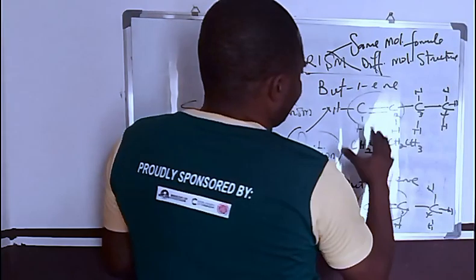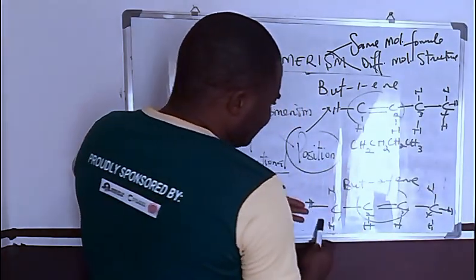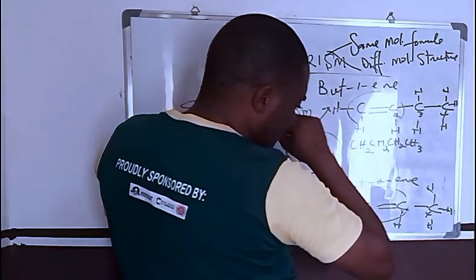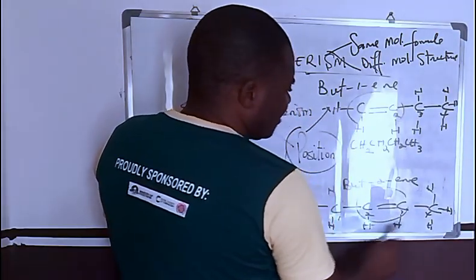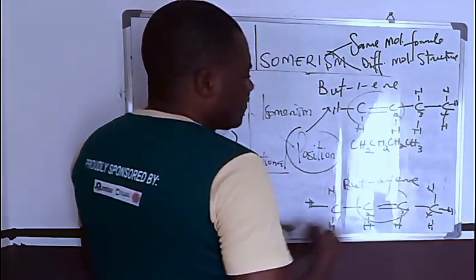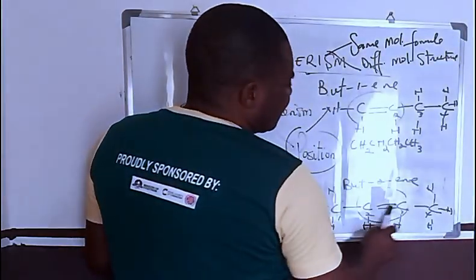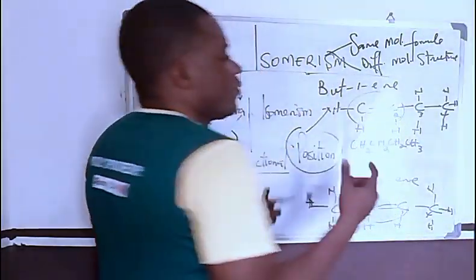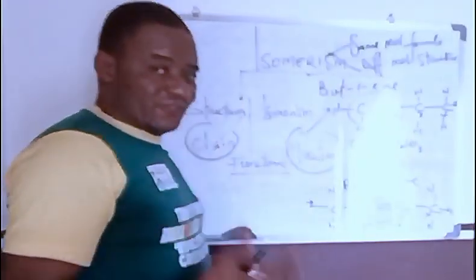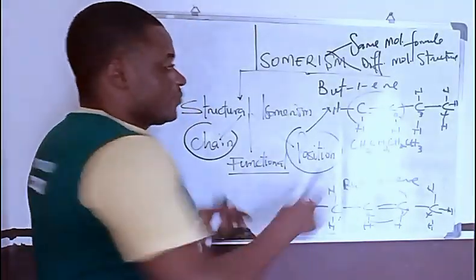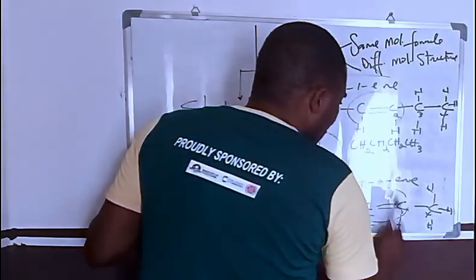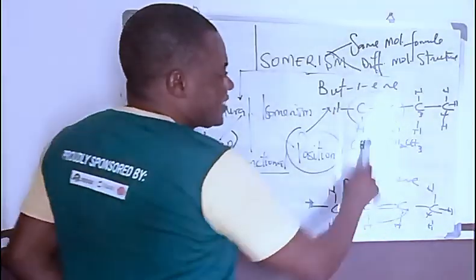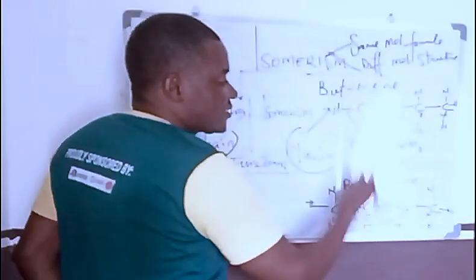Here you also have your CH3, then CH, then CH, then CH3. Now if you count the number of hydrogen and number of carbon atoms, you see that you have the same carbon atoms, the same hydrogen, and the difference is the position of the double bond.